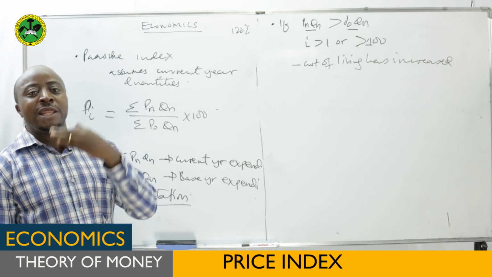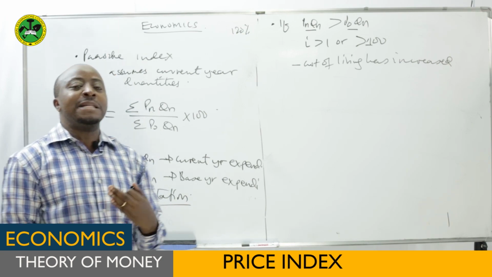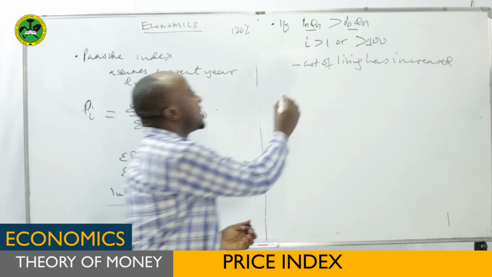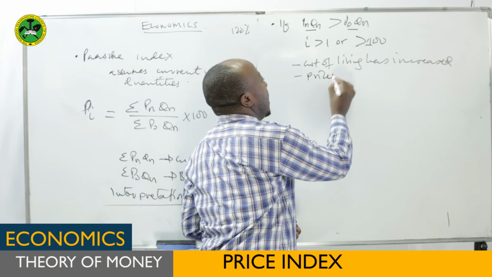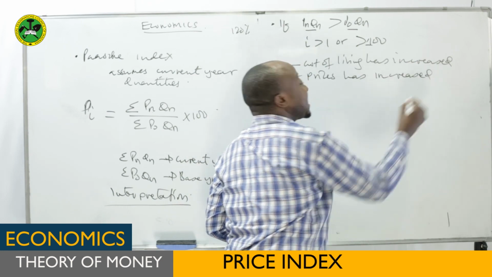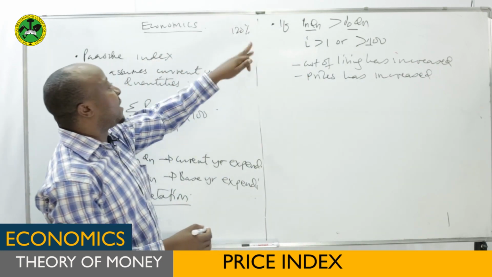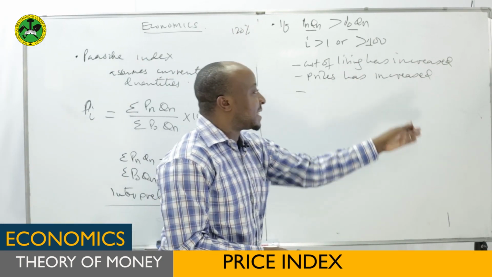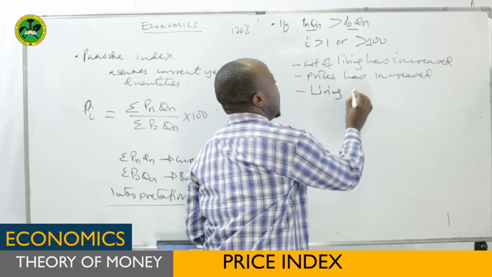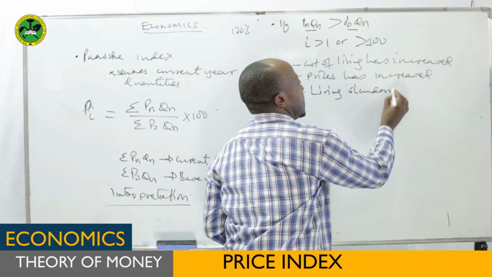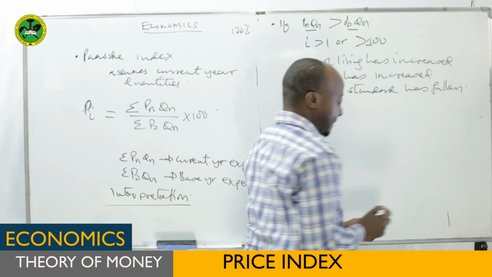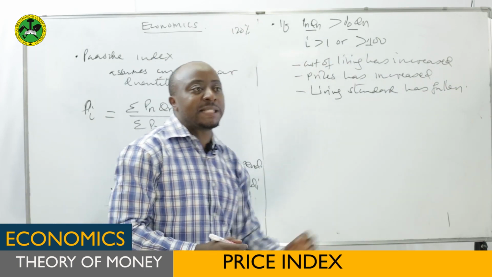Now mind you, when the cost of living increases, it means consumers use more money. That means prices have increased by the same rate, by 20% if it is 120. So prices have increased. Again, you can say living standard has fallen by the same percent.